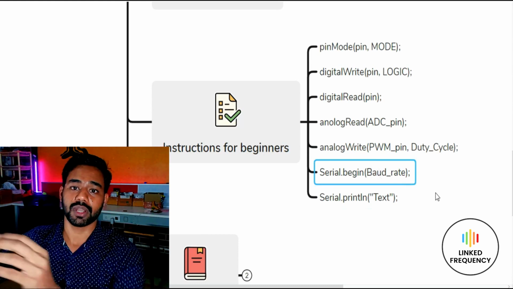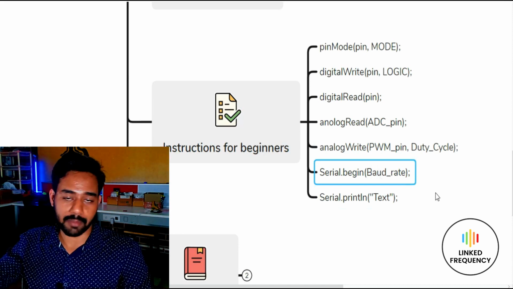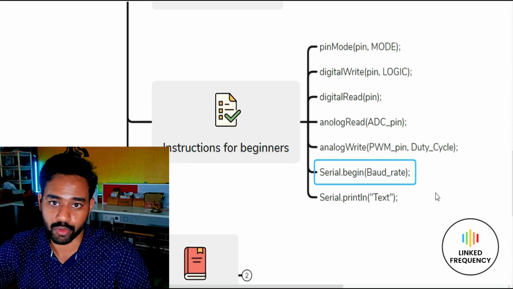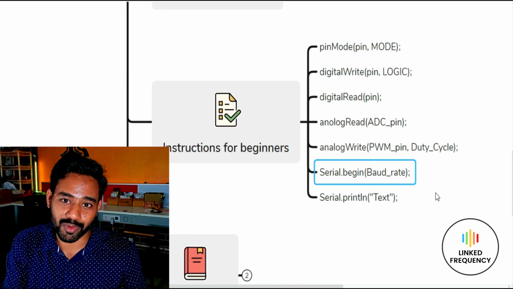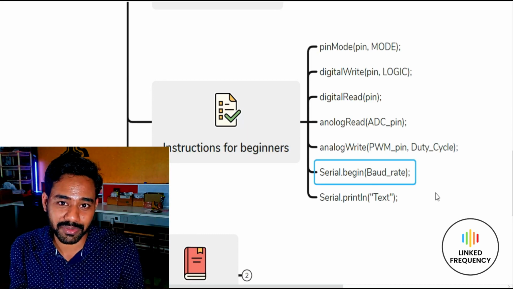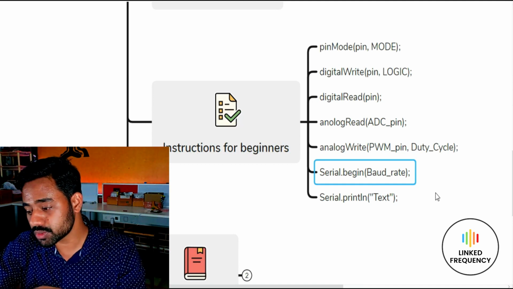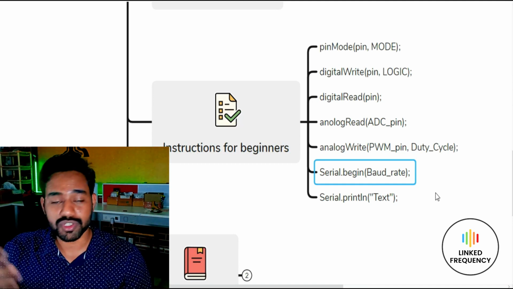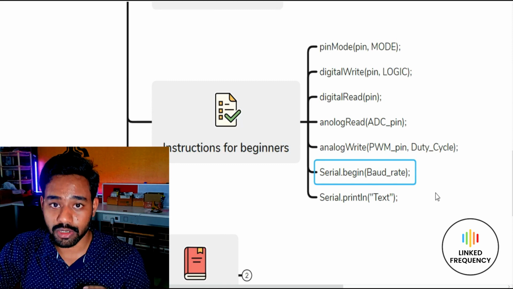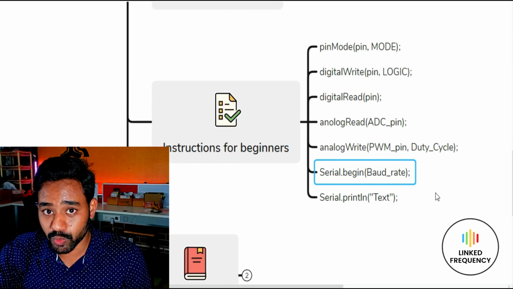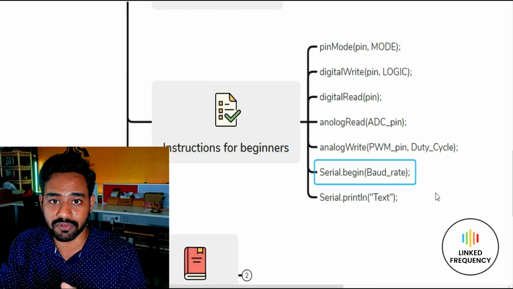Thereafter, when we want to communicate using serial communication, say for example, I have written a certain code and uploaded it into the development board, the Arduino Uno. At that time, if I want to know what is happening inside the development board, what exactly it is executing and what results it is generating, and if I want to debug something, then we can use serial communication. How do we start serial communication? We have one instruction for starting it, that is Serial.begin. Serial.begin writes the instruction set for the microcontroller inside to start its UART function.